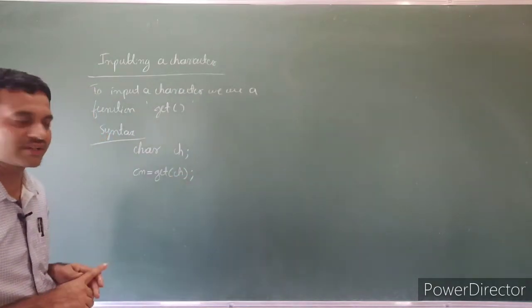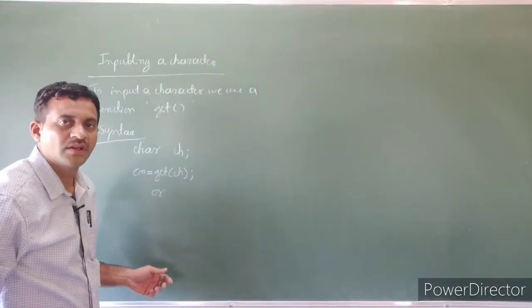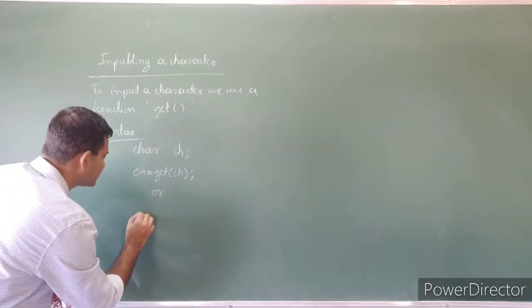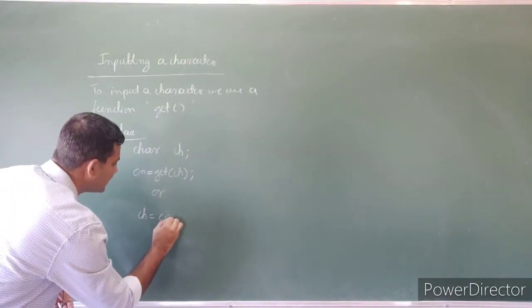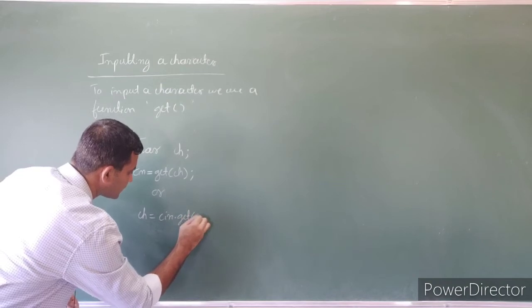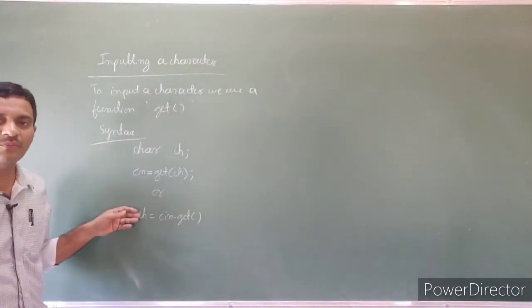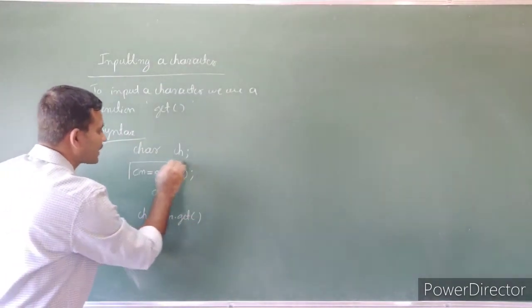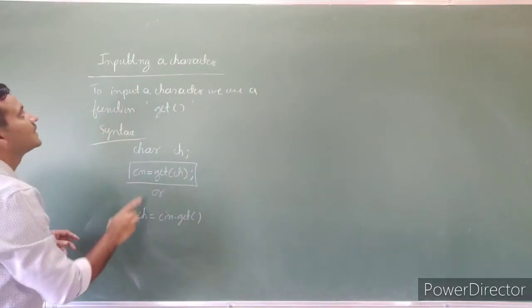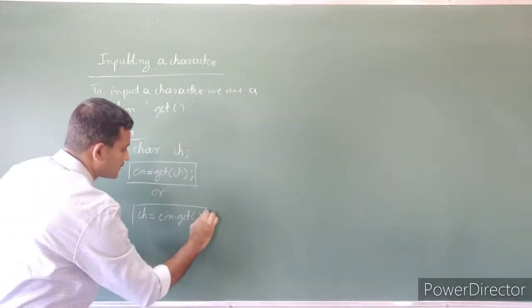This is the format. Or one more: ch = cin.get(). So these are the two formats to read a character. The reading process is called inputting a character.